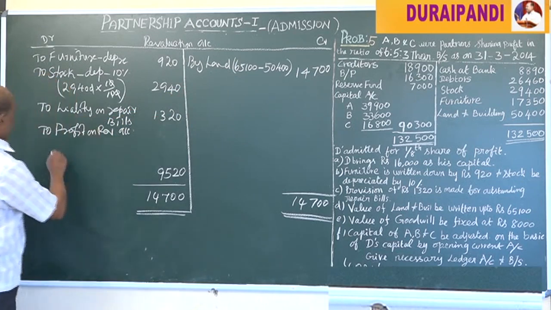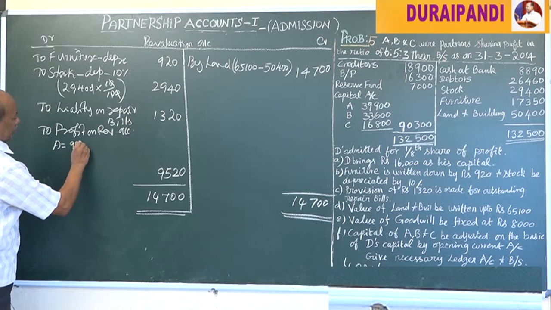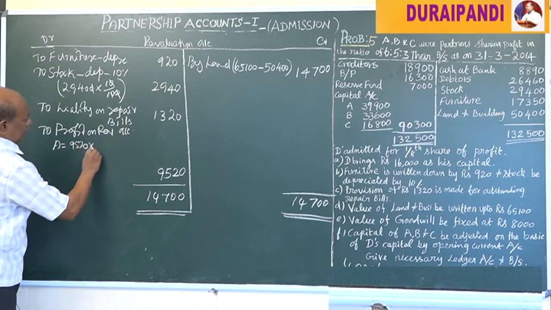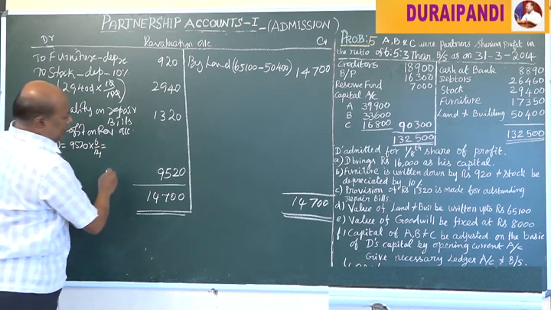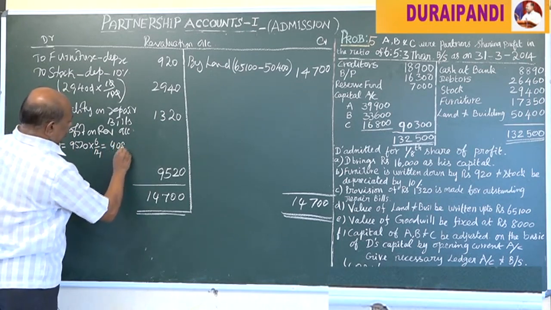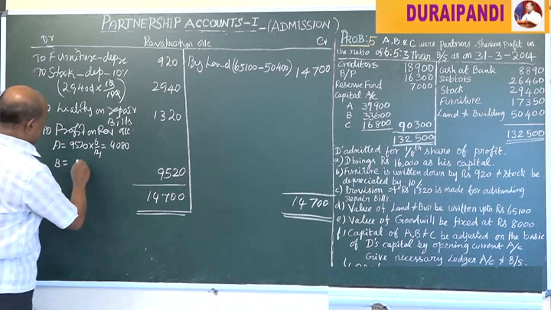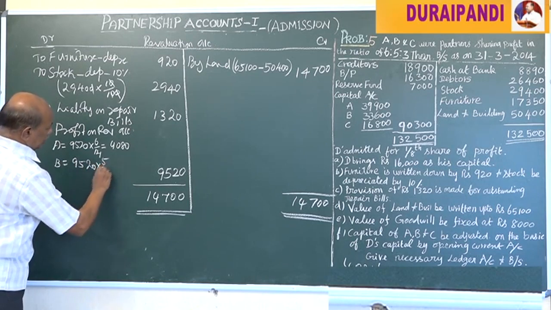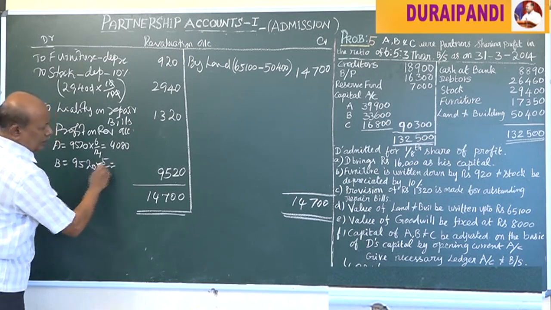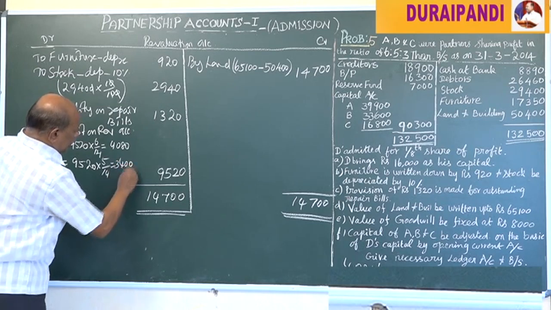6:5:3. Now for A, 9,520 into 6/14, that is equal to 4,080. For B, 9,520 into 5/14, that is equal to 3,400.